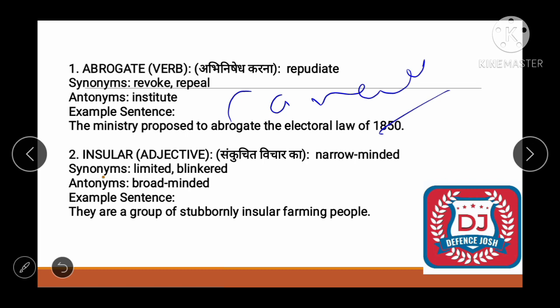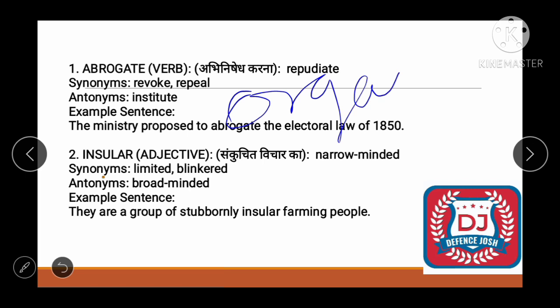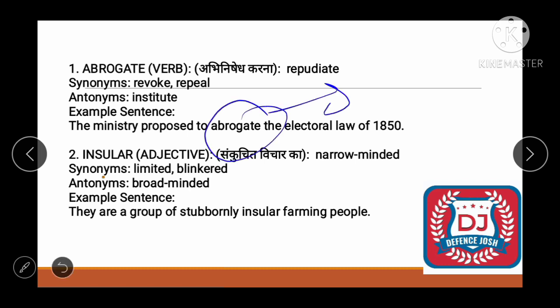So what would be the opposite? Institute. See friend, institute here means organization, or build up karna. So opposite is build up karna, right? Now let's form an example. The ministry proposed to abrogate the electoral law of 1850, right? Means reject karna, officially reject kar diya, right? So I think it's pretty clear.